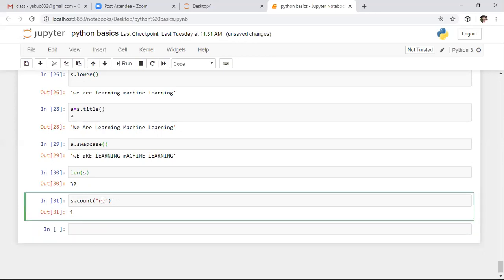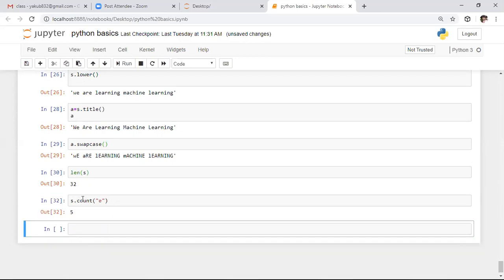Whereas if I want to check how many times e is repeated in this string, if you observe this, it will return an output of 5 times. So if you want to count the number of occurrences of any substring or character present in a string, we need to use this count function. After this, we have the replace function.